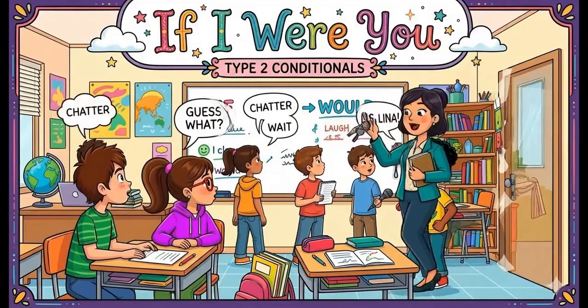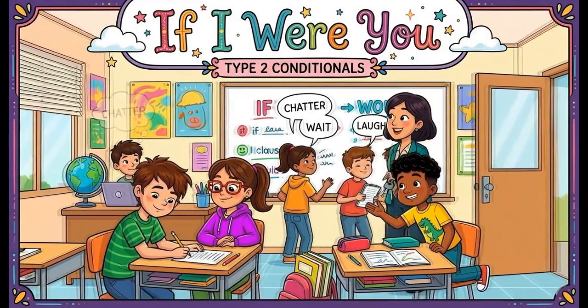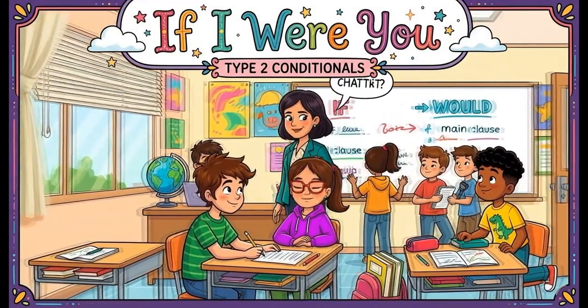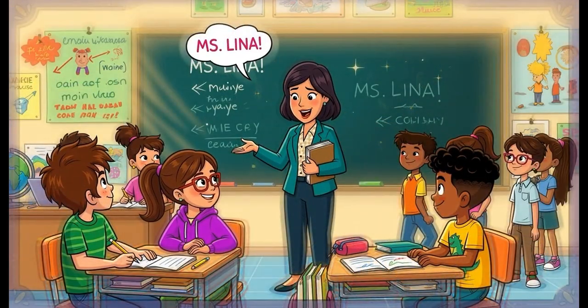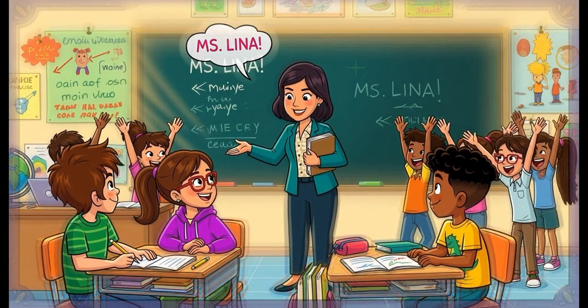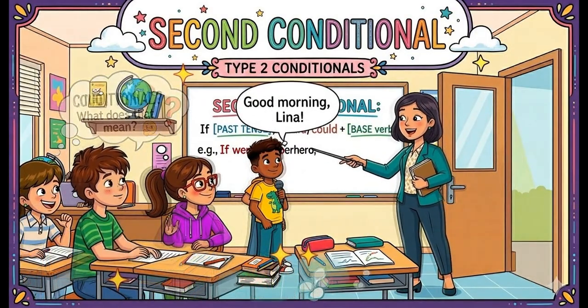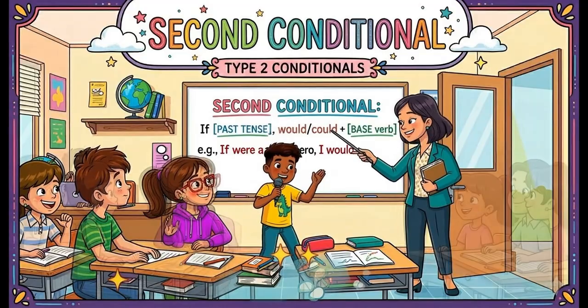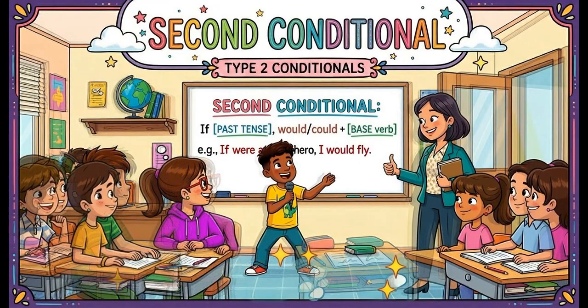Good morning, everyone. Good morning, Ms. Lena. Today, we're going to learn something interesting, the second conditional. Conditional? What does that mean? It's a way to talk about imaginary situations. For example, if I were you, I would study. Good question, Omar. A conditional is a sentence that talks about a situation and its result. The second conditional is used for imaginary or unreal situations in the present or future.